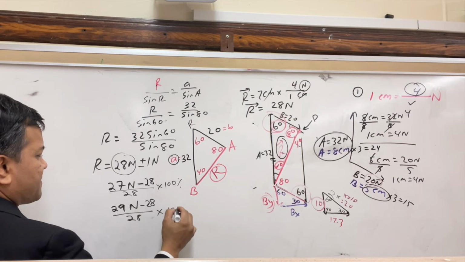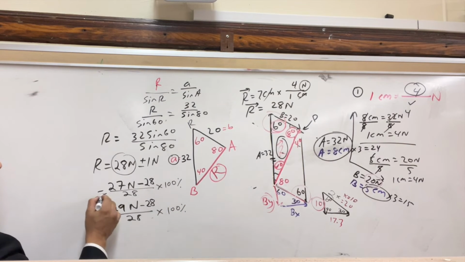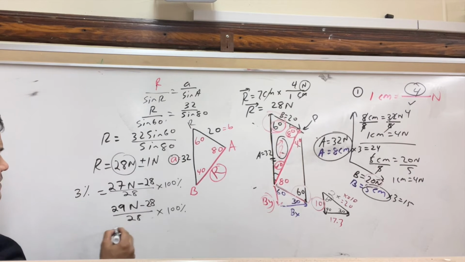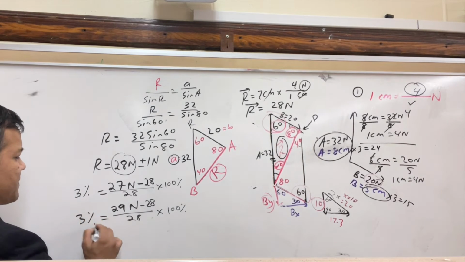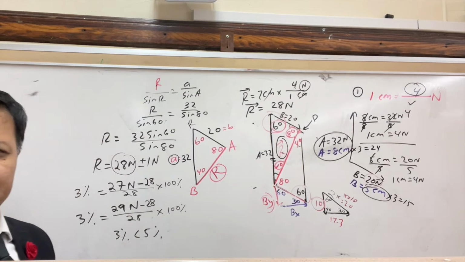Times 100%. Alright, and this gives you 3% error. And of course, this also gives you 3% error. 3% error is less than 5% error, so I'm good with this.